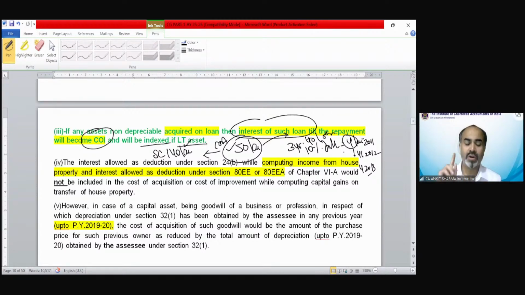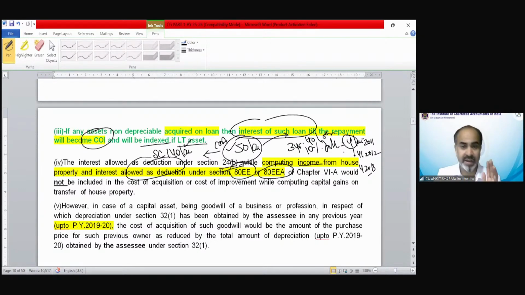You cannot claim it if the interest was allowed as deduction under section 24(b) while computing income from house property, or under section 80EE or 80EEA. Now 80EE and 80EEA we will discuss under the deduction chapter.